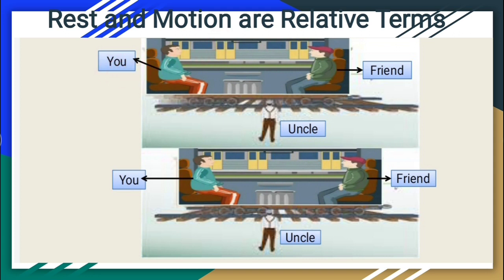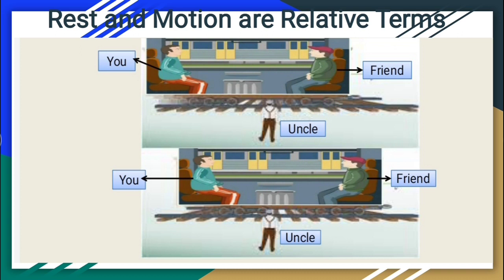In this situation, your friend observed that you are sitting at a distance of 50 centimeter from him, and again in this situation, your friend again observed that you are sitting at the same 50 centimeter distance from him. So he concludes that you are not changing your position with respect to time. It means you are at rest.